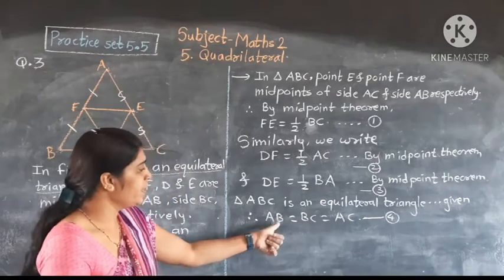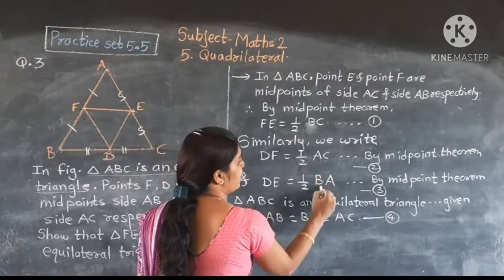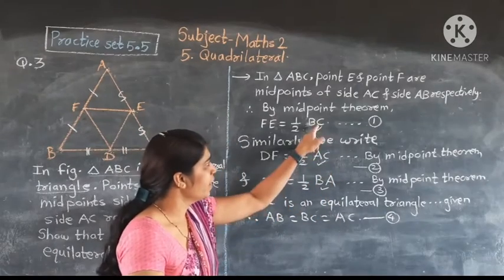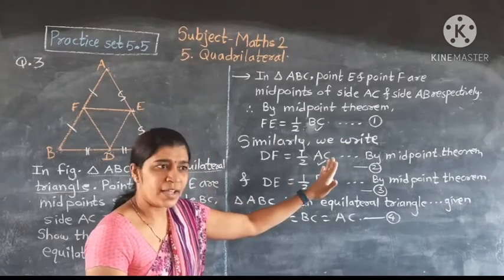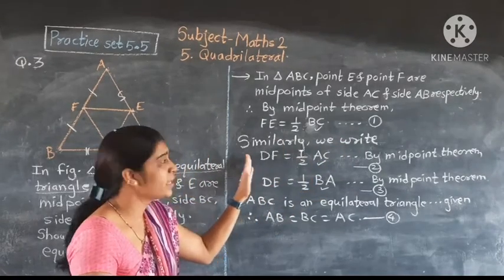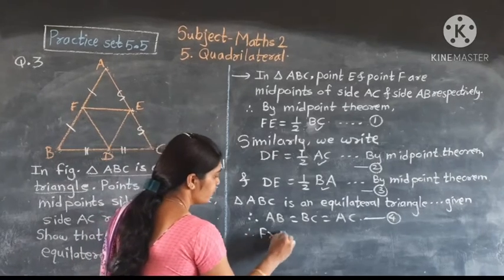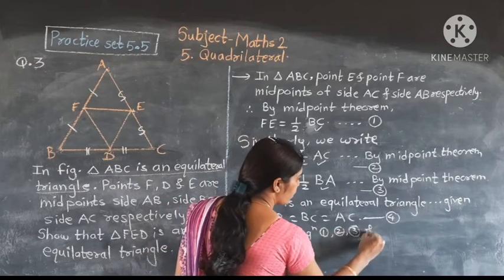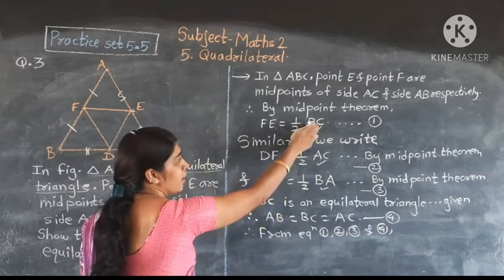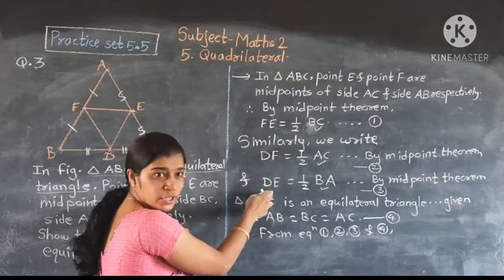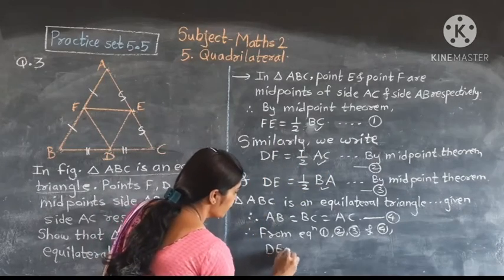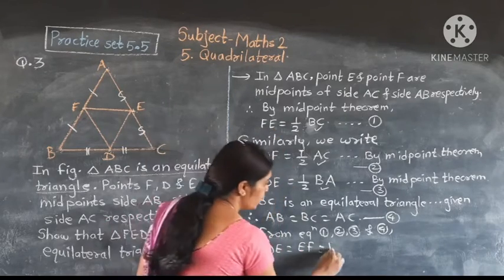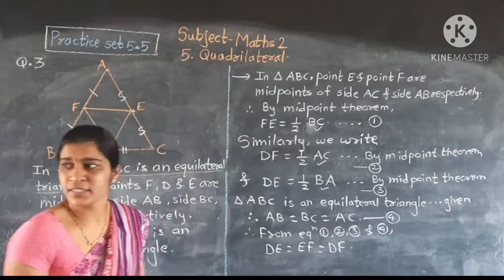Observe here AB, BC and AC are the same, so the RHS is the same. Therefore the LHS is also the same. So from equations 1, 2, 3 and 4 we can write DE is equal to EF is equal to DF.